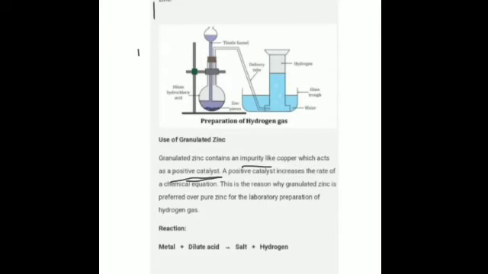Next is, what are the precautions which should be taken? This apparatus should be airtight, since I have told you that the air and hydrogen mixture is explosive and it can be dangerous, and we should not involve any heating in this process, because hydrogen gas is inflammable and can cause an explosion. Then I told you that the lower end of the thistle funnel must be completely covered with dilute acid in order to avoid the escape of the gas evolved through the funnel. Is that clear? From here only, through this funnel, the gas will start going out.